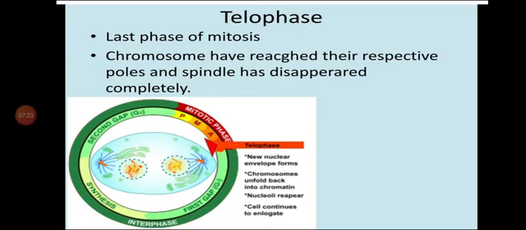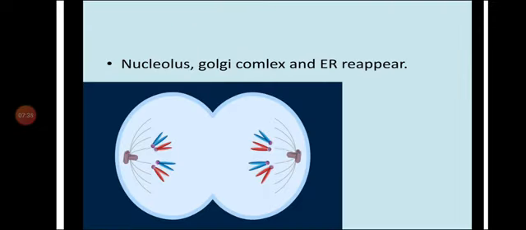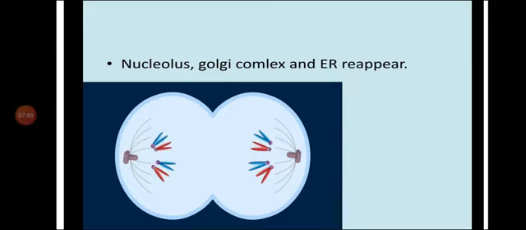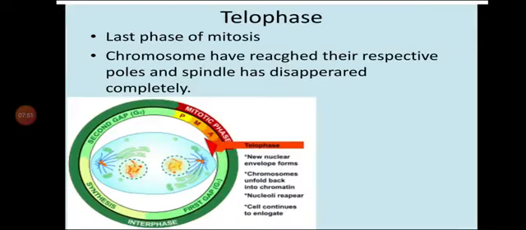Chromosomes have reached their respective poles and the spindle has disappeared completely. You can see here in the diagram the spindles have disappeared completely. The nucleolus, Golgi complex and ER, that means endoplasmic reticulum, reappear in this stage. So telophase is the final stage of karyokinesis.